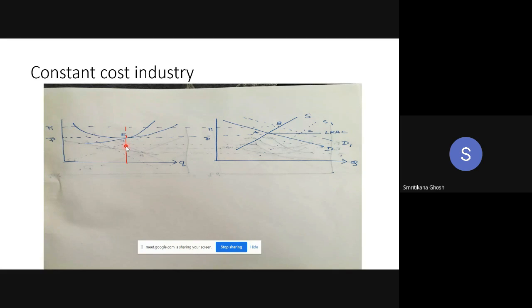If average revenue is greater than average cost, then total revenue is greater than total cost. That means there is profit. There is supernormal profit, right? That supernormal profit is here for the existing firms.